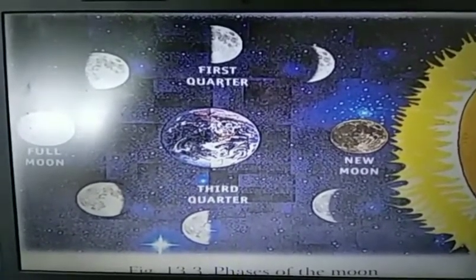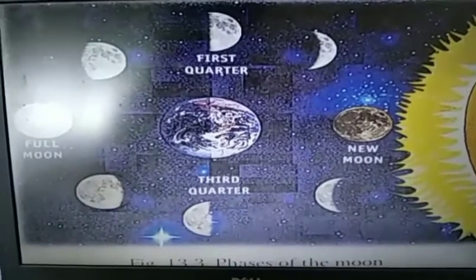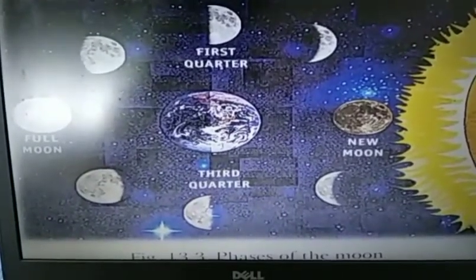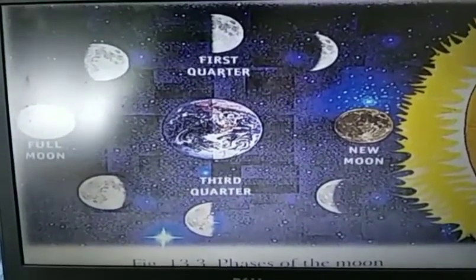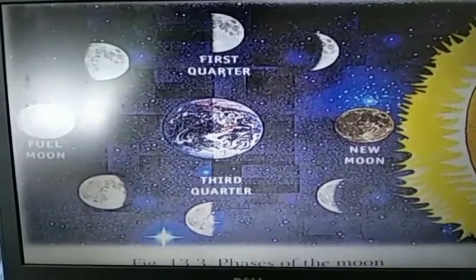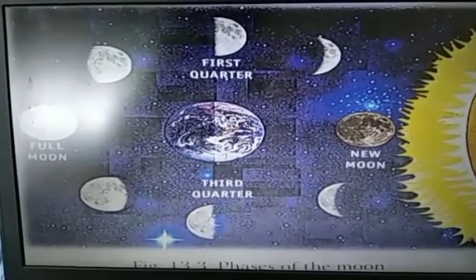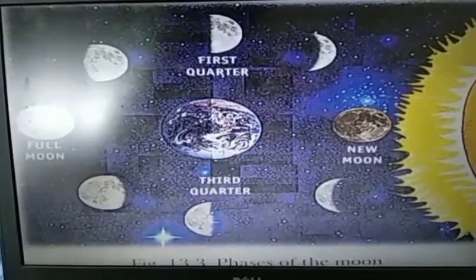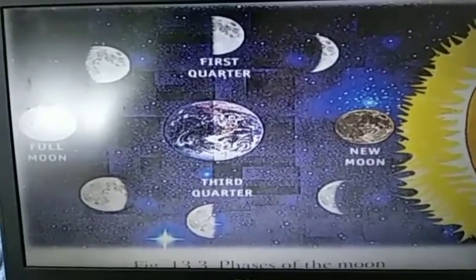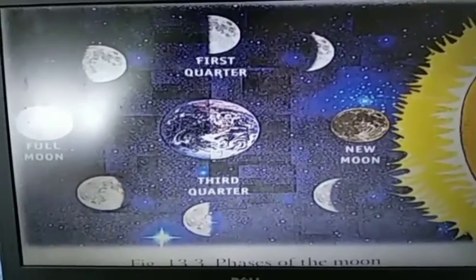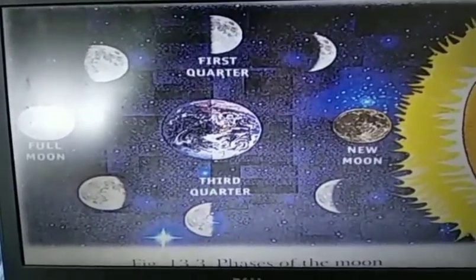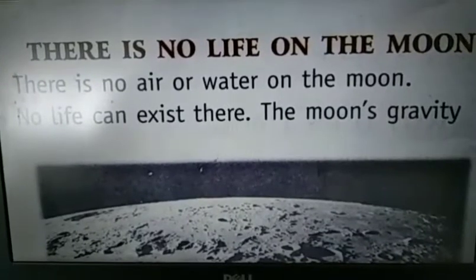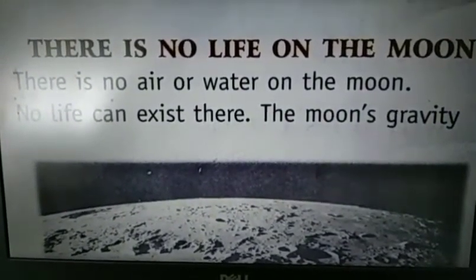Hence that day we see a full moon, and we call that day a full moon day. After full moon day, as moon keeps moving around the earth during revolution, its shape starts to decrease. First gibbous moon, then half moon, then crescent moon, and again new moon day will be there. Now it is said that there is no life on moon.